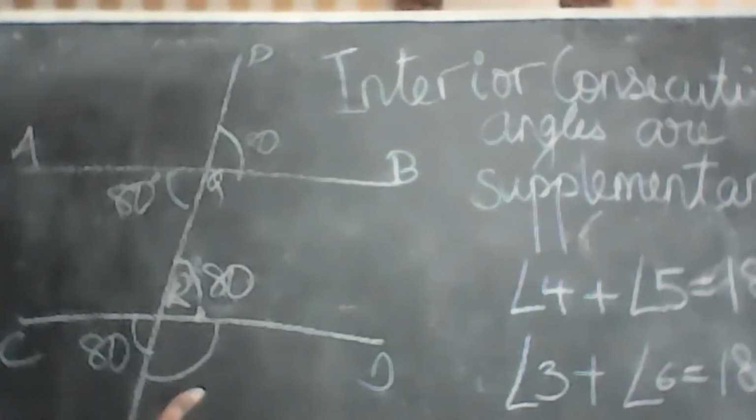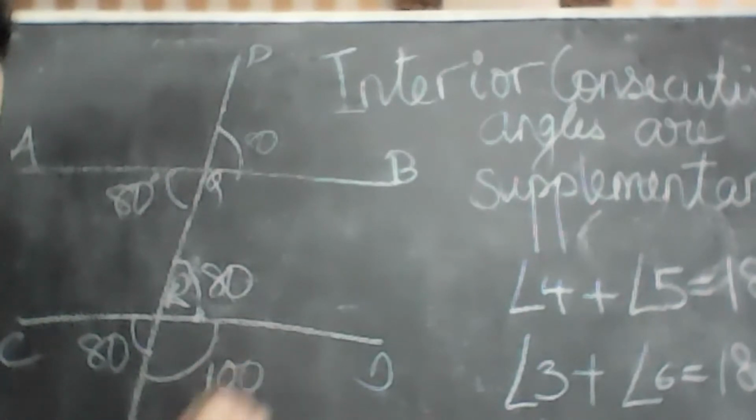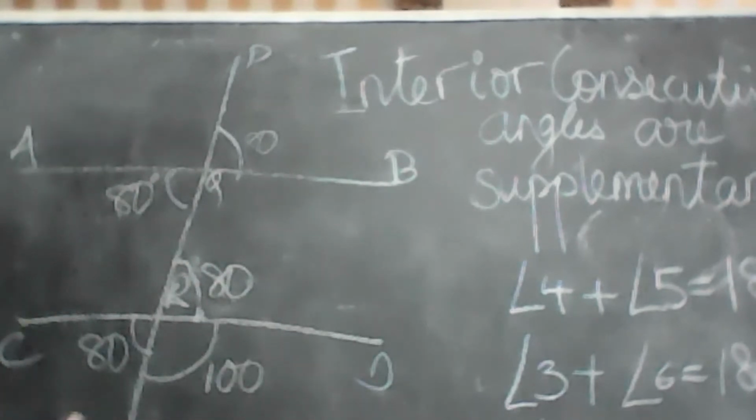Ranveer, if this is 80, what is this? 100. Why? Ma'am, because it is a supplementary angle that equals 180. Can you name the two angles that are supplementary here? C and D. Ranveer, can you name two angles that are supplementary here?